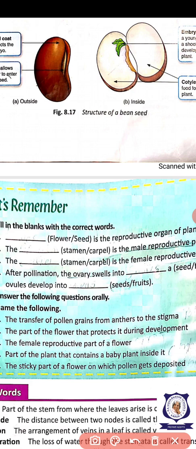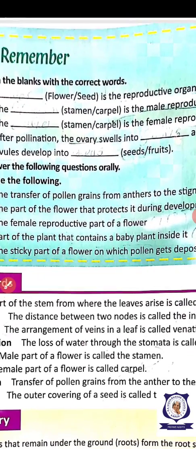Flower or seed? Flower. The dash is the male reproductive part. Stamen or carpel? Stamen. The dash is the female reproductive part. Stamen or carpel? Carpel. After pollination, the ovary swells into seed or fruit? Fruit. Okay, it is fruit. Ovule develops into seed or fruit? Seed. Okay. Next, we see this screen.